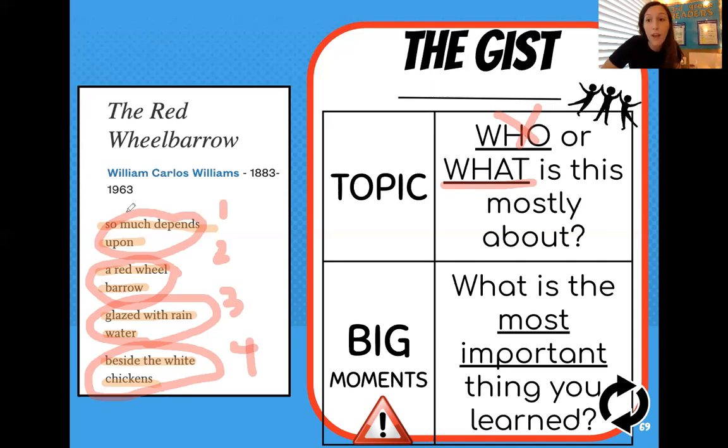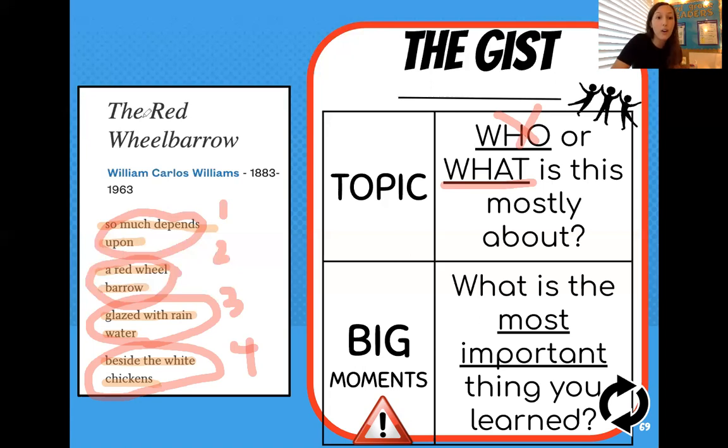The red wheelbarrow is outside and it's glazed with rainwater beside the white chickens. So I know that there's a red wheelbarrow. I know that it's important, and I know what it looks like. It's glazed with rain, and I know what it's next to, the white chickens. All of those things tell me more about what?